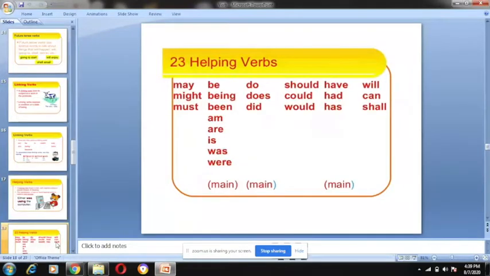So there are 23 helping verbs: may, might, must, be, being, been, am, are, is, was, were, do, does, did, should, could, would, have, had, has, will, can, shall. So these are the 23 helping verbs. Is it clear?